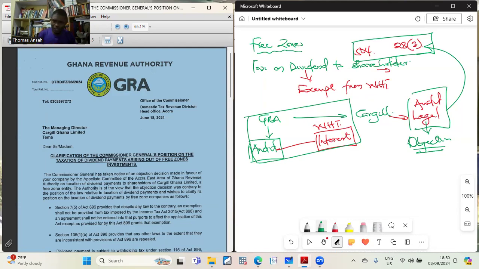Now, you know that if you raise an objection, we did it in tax administration, and the Commissioner General still doesn't back your objection, you can now go to the Tax Appeals Board.